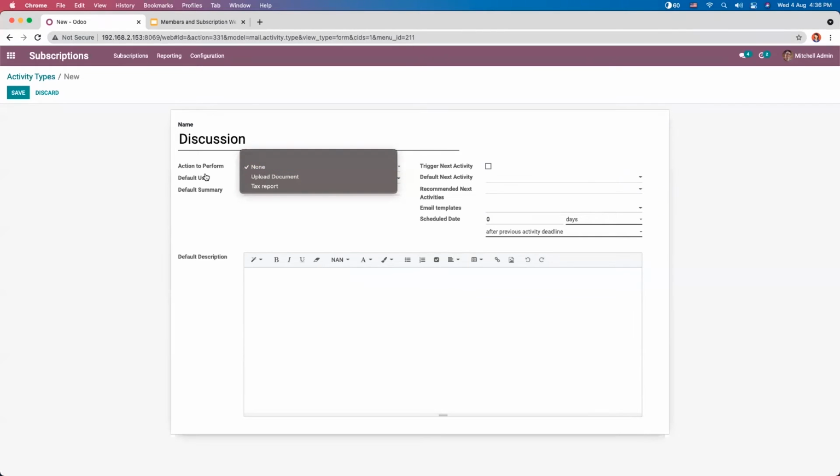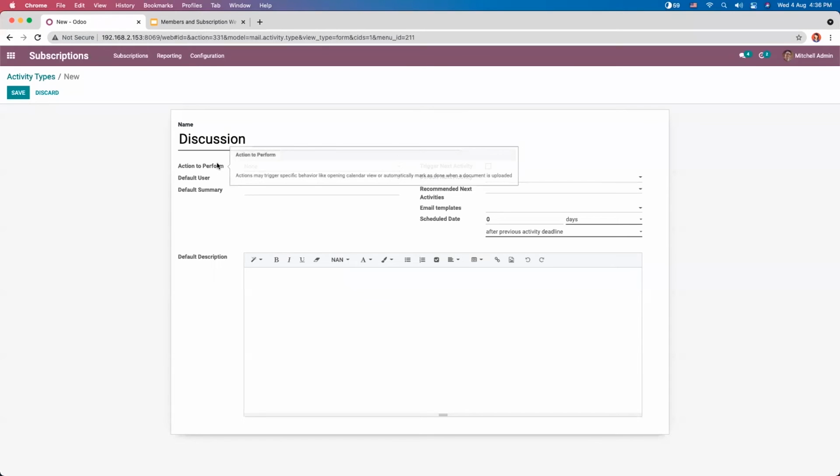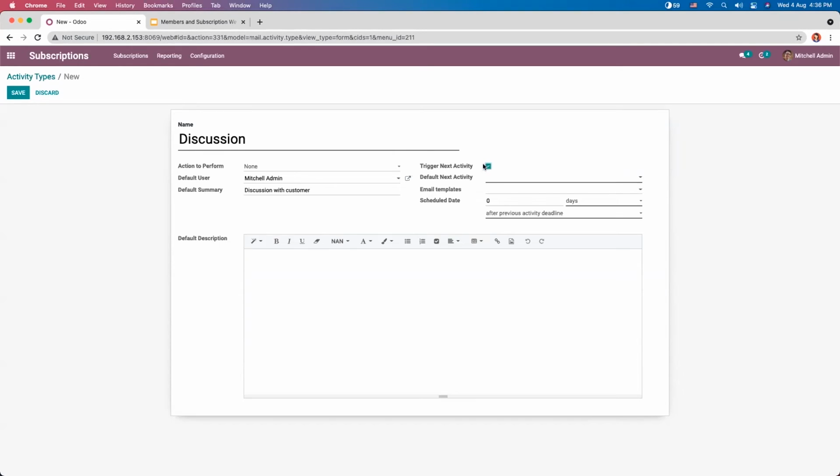Like this way, you can create your own activity type. You can choose action to perform. For example, in the case of a meeting, a calendar will be opened. Like that way, you can set action to perform. Then a default user for your activity type and default summary. Then it's also possible to trigger a next activity. So when you enable this, here you can set the default next activity.